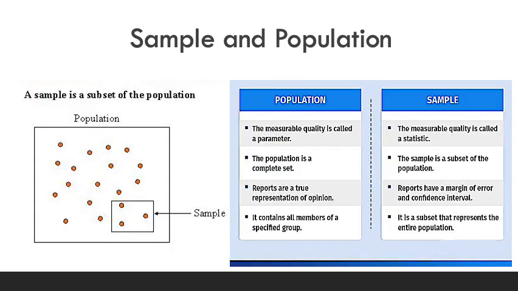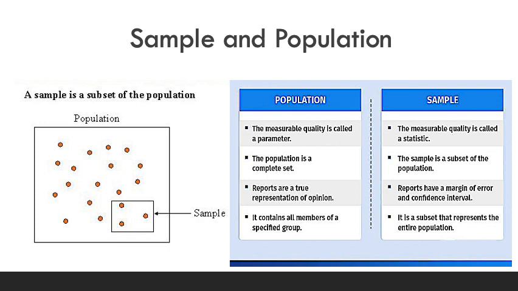Now, what is sample and population? This is the whole population, and a subset of the population is known as a sample. This subset is utilized to make a conclusion on the whole population. And these are some points to differentiate between the population and the sample.